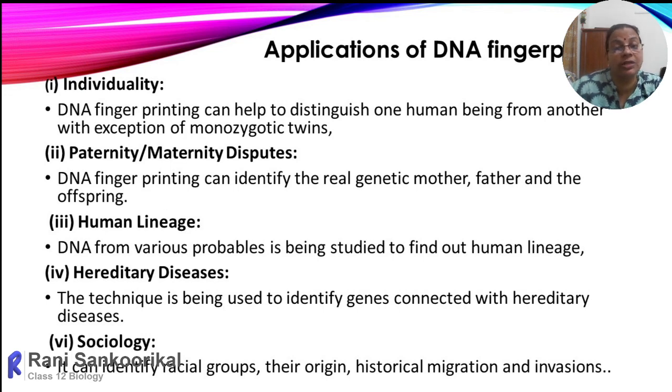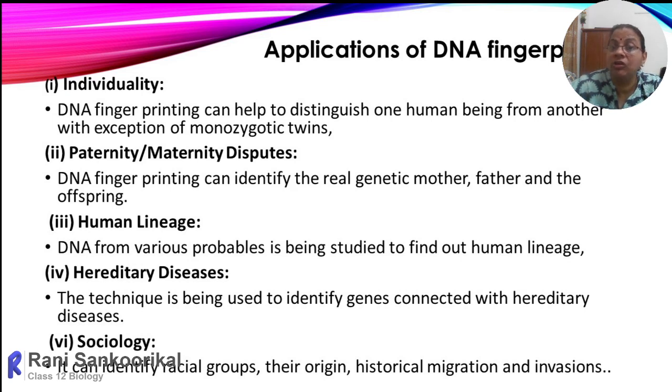In such cases, we collect the suspected fathers, and then the child, and compare which one shows more similarity; that will be the biological father of that person.